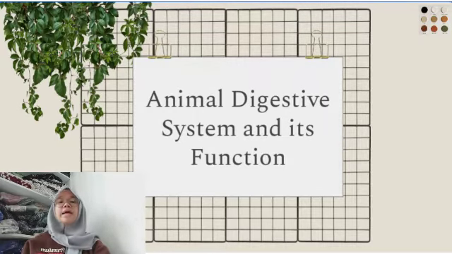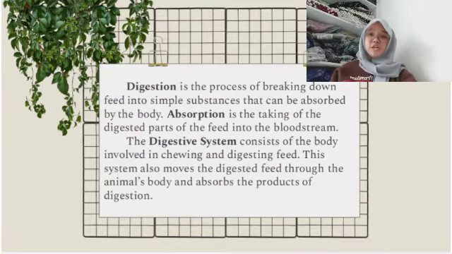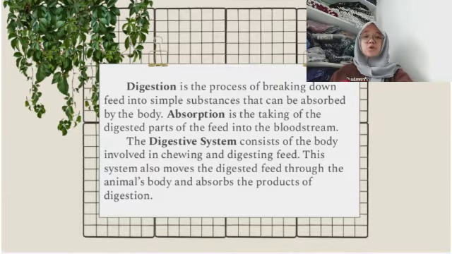So for today, I am going to discuss the animal digestive system. First, what is digestion? We all know that digestion is the process of breaking down feed into simple substances that can be absorbed by the body. Absorption is the taking of the digested parts of the feed or food into the bloodstream.